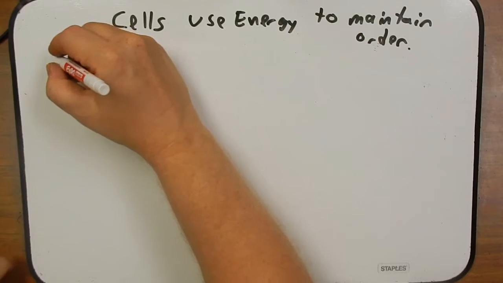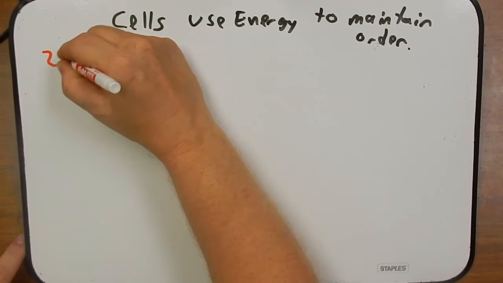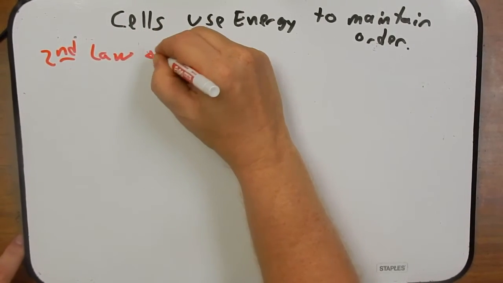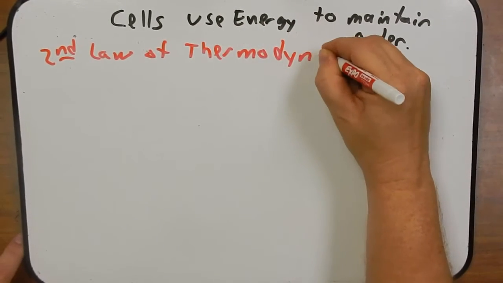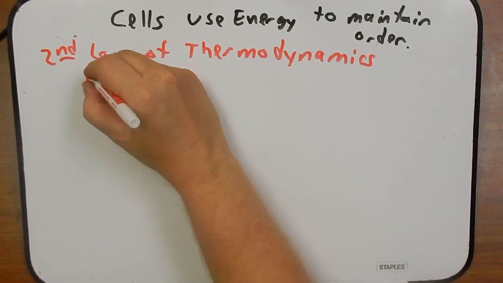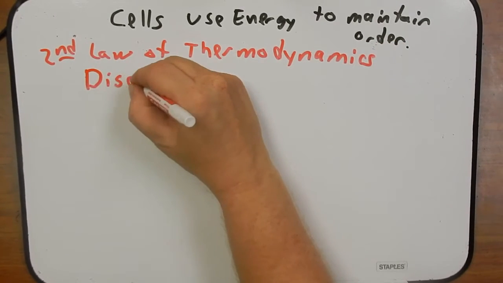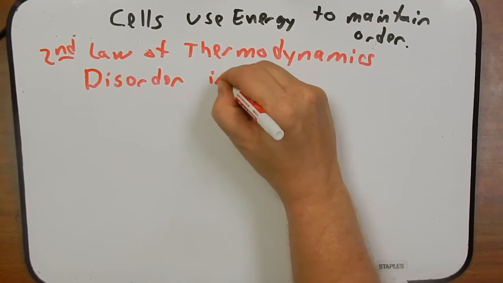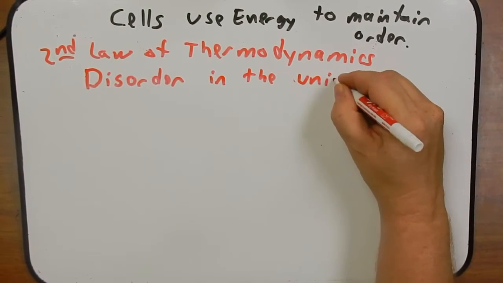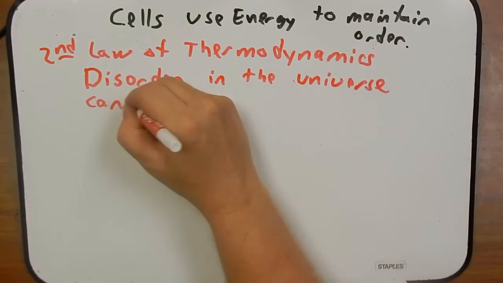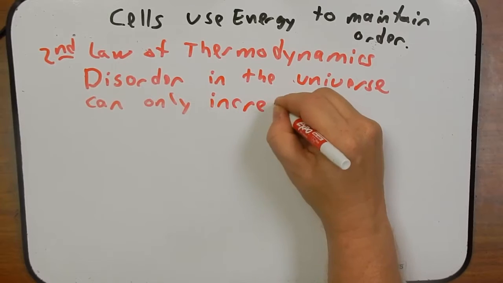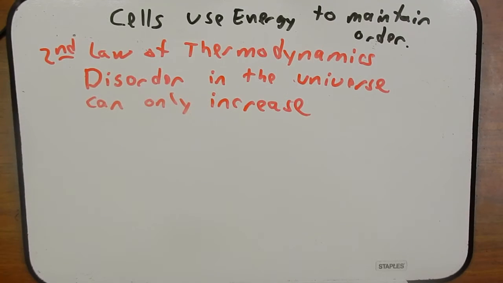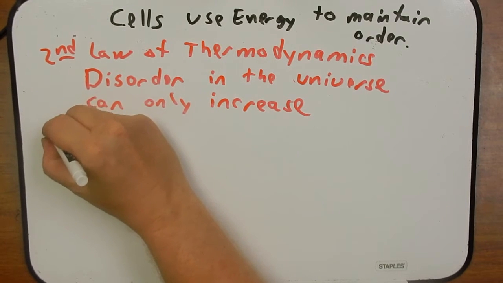Okay, let's go ahead now and talk about the second law of thermodynamics. This law states that disorder in the universe can only increase. In talking about the second law of thermodynamics, I think it's important to mention entropy.